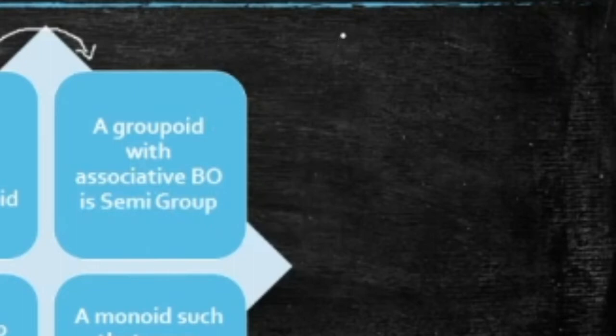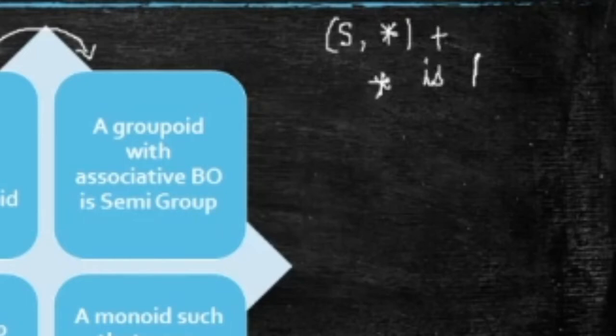So in a semigroup you will have a set, a binary operation, and along with this the binary operation has to be associative, right? And we discussed in great detail what associative and commutative binary operations are. If you missed the videos, the link will be here or in the description box.